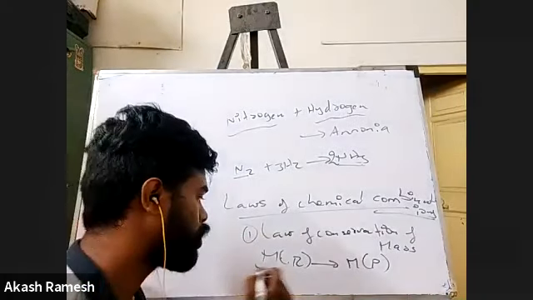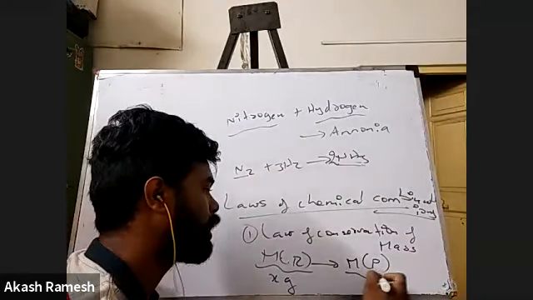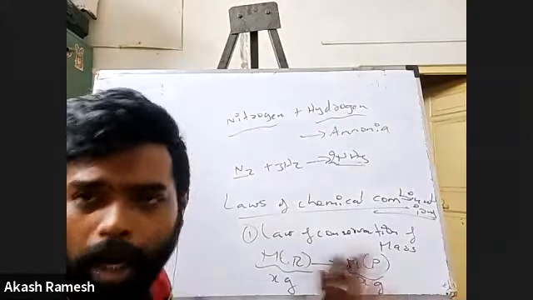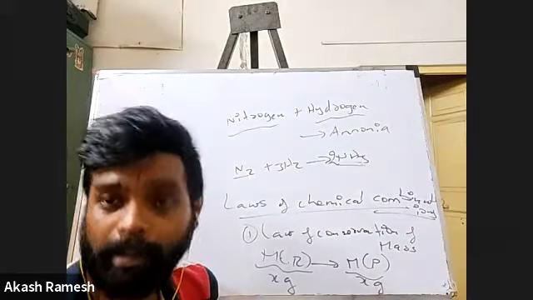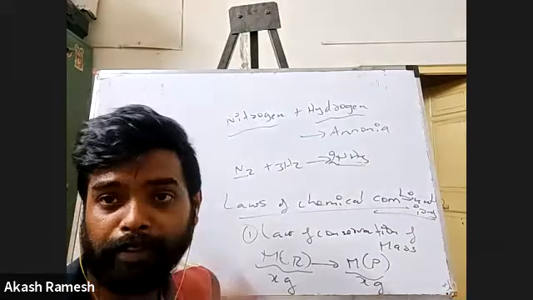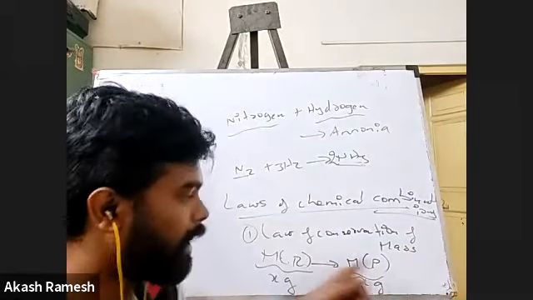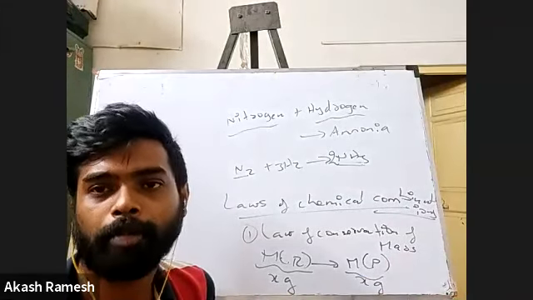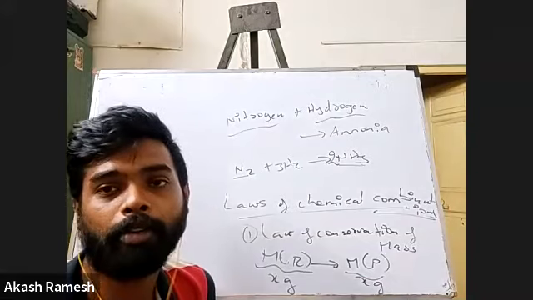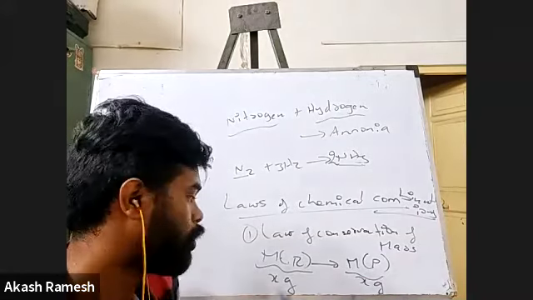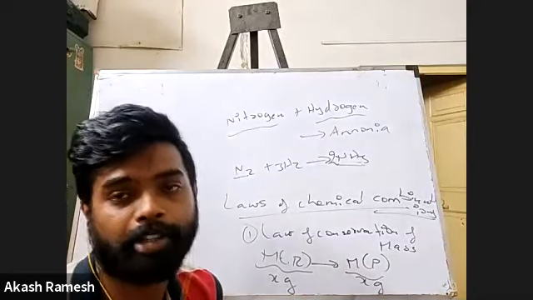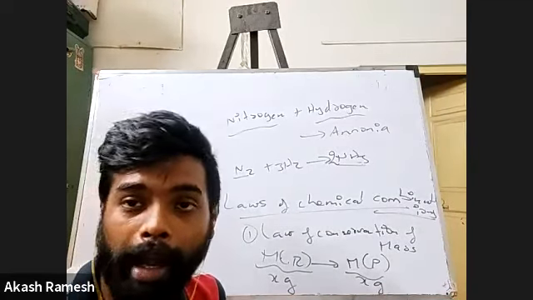Say your total here is some x grams, here also it will be x grams. 10 grams means 10 grams, 5 grams means 5 grams. Whatever the mass of reactants you have, the mass of product should be exactly equal. The total mass of the reactants should be equal to the total mass of product. That is what we are trying to establish here.